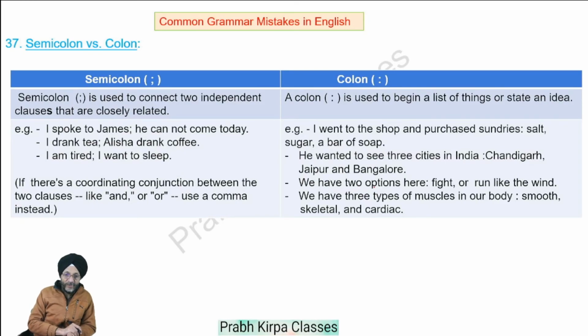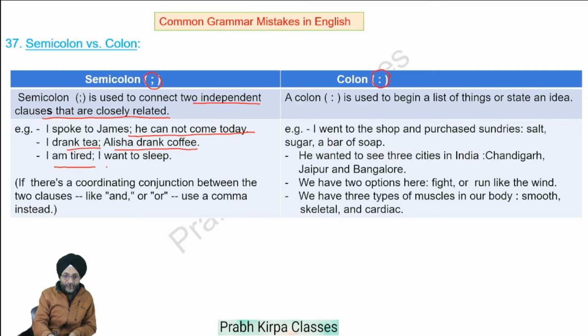Next, now we come to where we should use a semicolon and where we should use a colon. A semicolon is written like this and a colon is written like this. A semicolon is used to connect two independent clauses that are closely related. For example, I spoke to James; he cannot come today. I drink tea; Alicia drinks coffee.